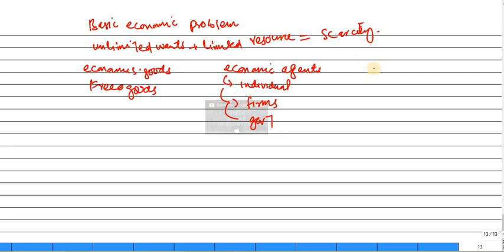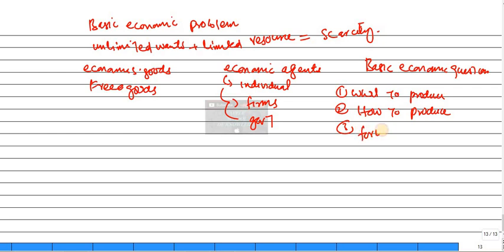Then we discussed the basic economic questions: what to produce, how to produce, and for whom to produce.